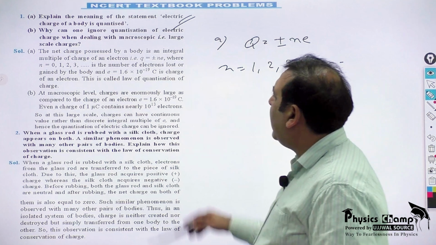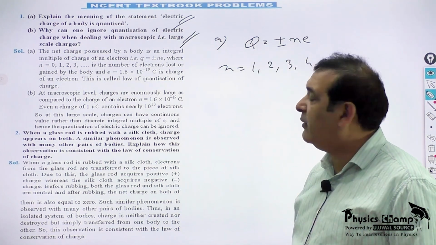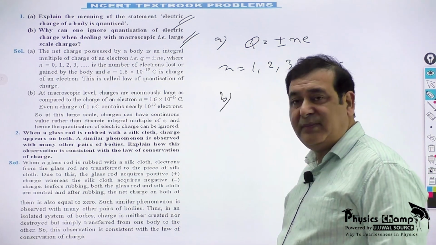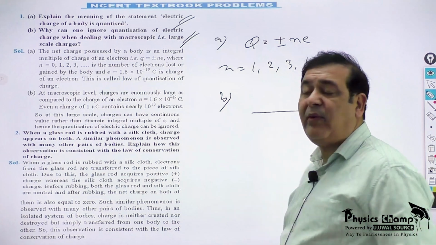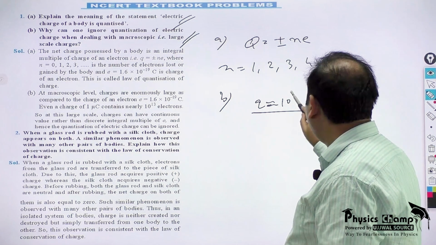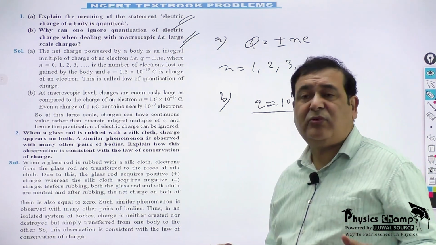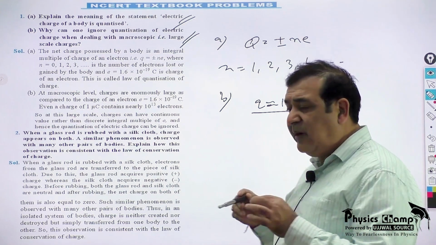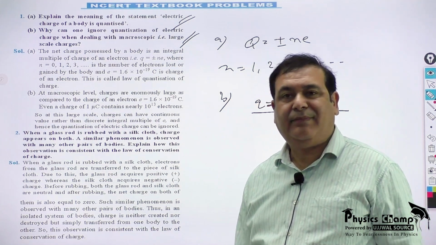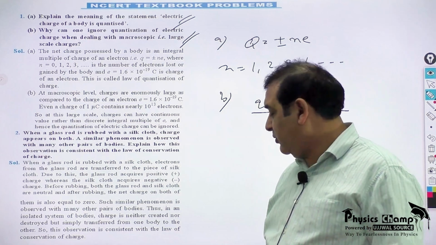Now B part, why can one ignore quantization of electric charge when dealing at macroscopic level or large scale charge? That again we have discussed, that when current is flowing in a wire, the amount of charge will be of the order of, say, 10 to the power 15 coulomb. So the amount of charge and the number of electrons is so high that the discrete nature of the electrons can be ignored, because in a fraction of a second so many electrons pass that it appears to be continuous.